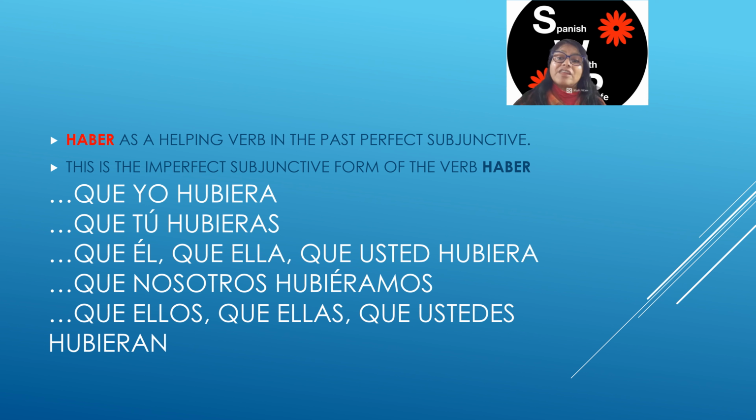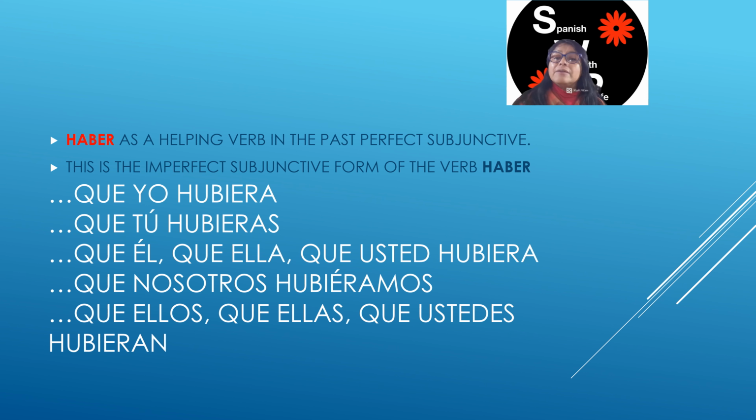This comes after subject A plus the verb that will trigger the subjunctive plus que, and then this. Que él hubiera, que ella hubiera, que nosotros hubiéramos. Keep in mind that nosotros will always carry a tilde. Hubiéramos, okay? Que ellos hubieran, que ellas hubieran, que ustedes hubieran.